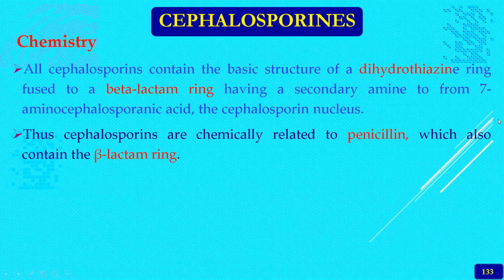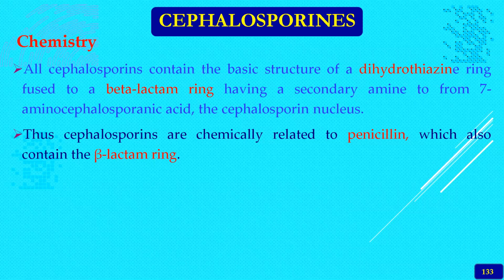dihydrothiazine ring, and that dihydrothiazine ring is attached to a beta-lactam ring. Whereas in case of penicillins, the beta-lactam ring is attached to a thiazolidine ring. So this is the smallest chemical difference. So this is having the amine group from 7-aminocephalosporinic acid. So that's why it's called the cephalosporin nucleus.